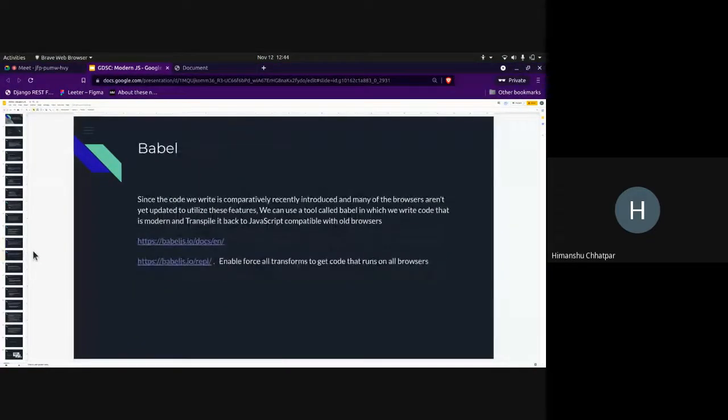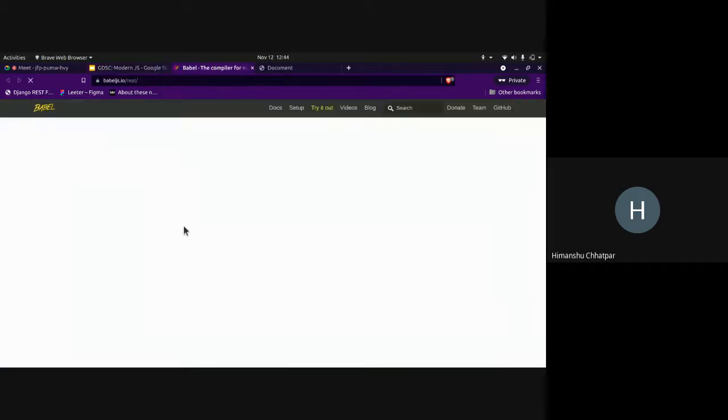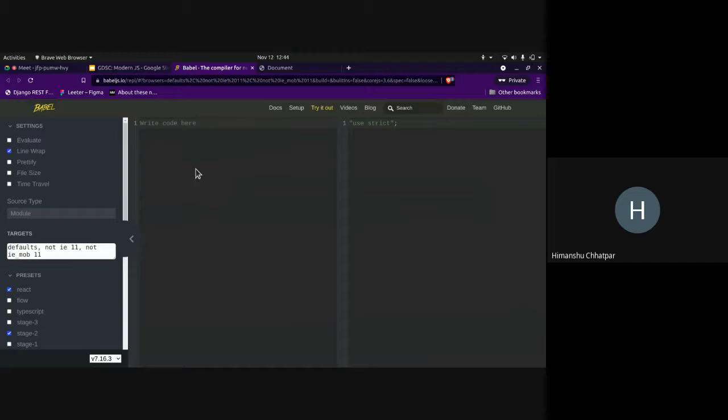And next, I wanted to show you a bit about Babel. Since we are using modern JavaScript, we can use Babel, which is a tool to transpile it back to old JavaScript. Because many browsers that you might want to target do not support this level of modern code we are using. So for that we use tools like Babel. Babel is used to transform all the code into old JavaScript code. So I'll just show you an example.